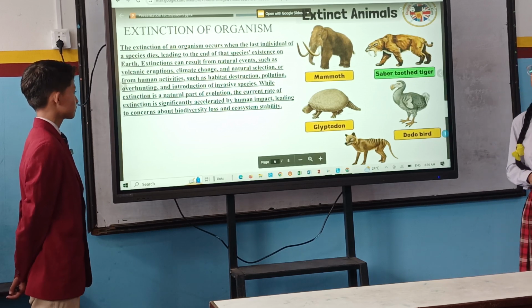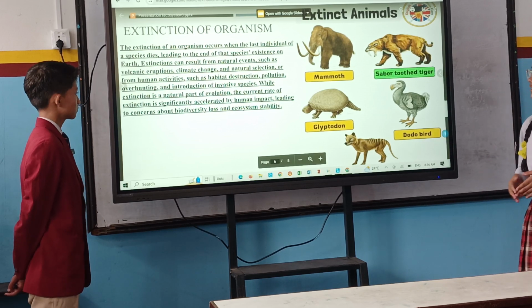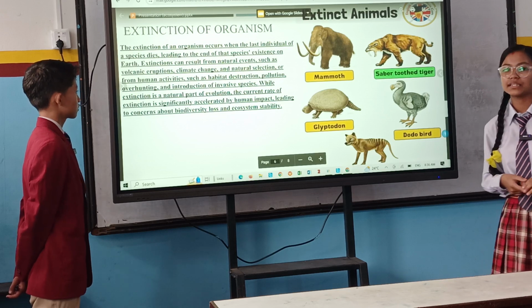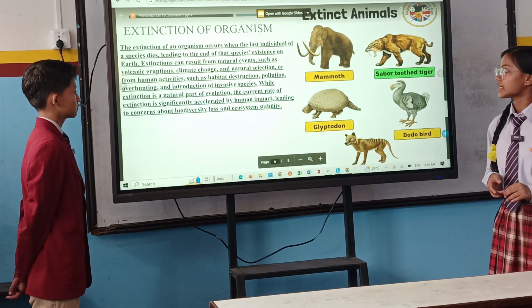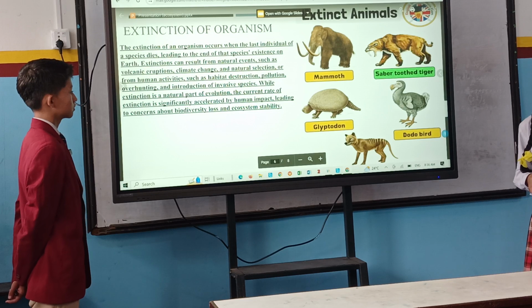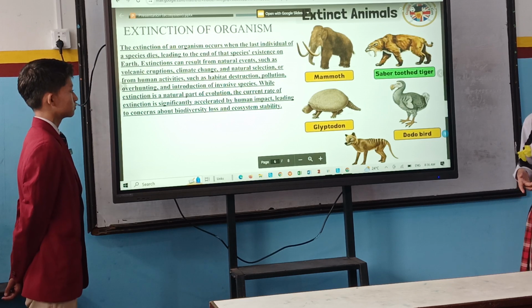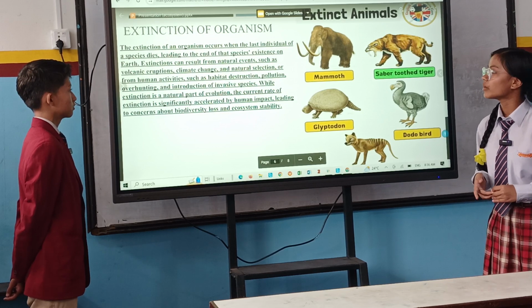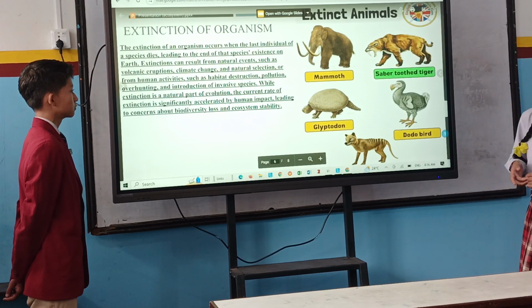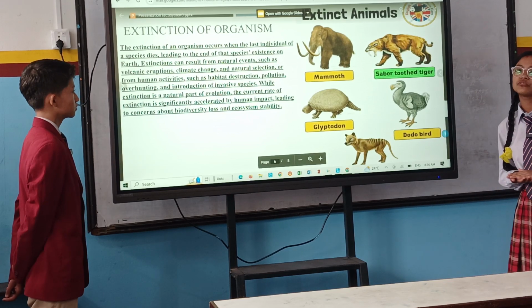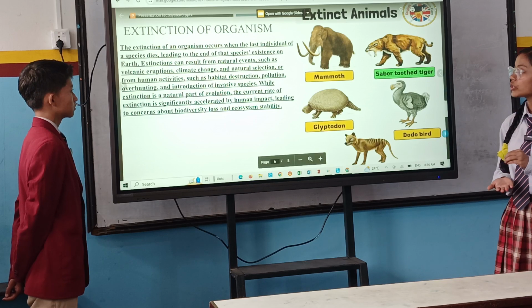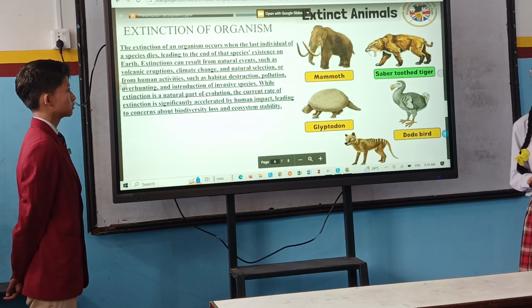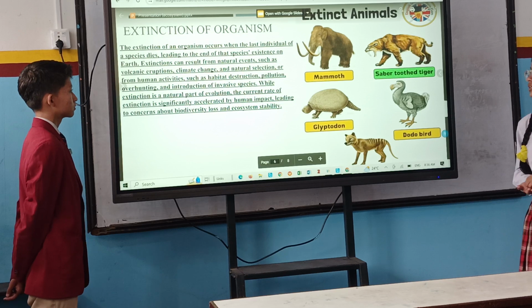That means different kinds of causes are there for extinction of organisms, such as volcanic eruption, climate change, and natural selection. Sometimes nature only selects which kind of animals should exist and which do not. So that is known as natural selection. Or from human activities. That means nowadays humans are destroying the forest, and they do not know that they are also destroying the habitat of those wild animals who depend only upon the forest.